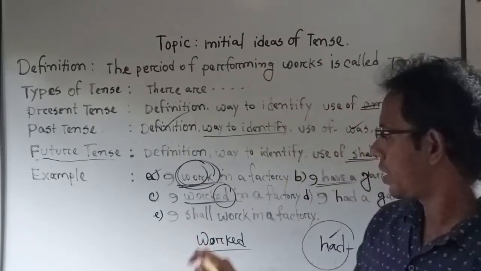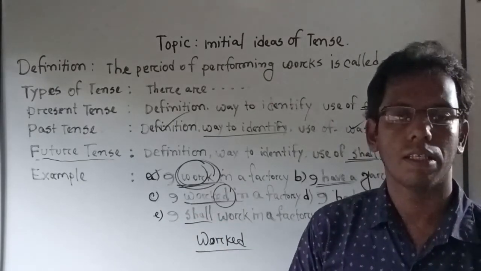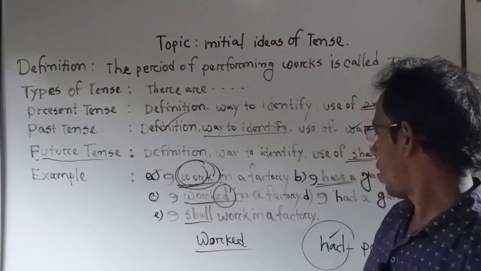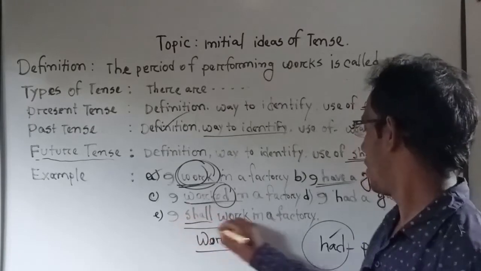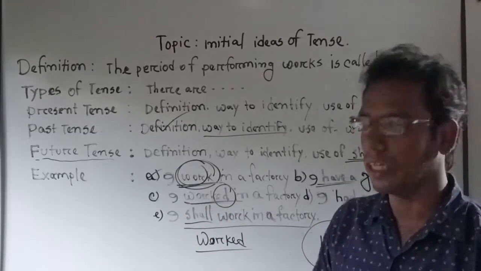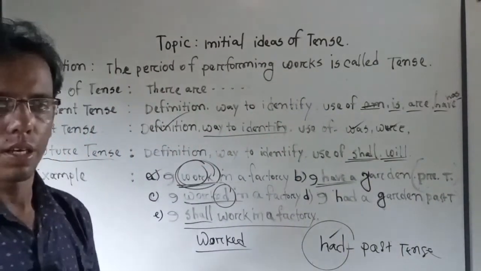So in this sentence, we find there is the use of shall, with the first person. So I shall work in a factory is obviously a sentence of future tense. That means the work will be done in future.